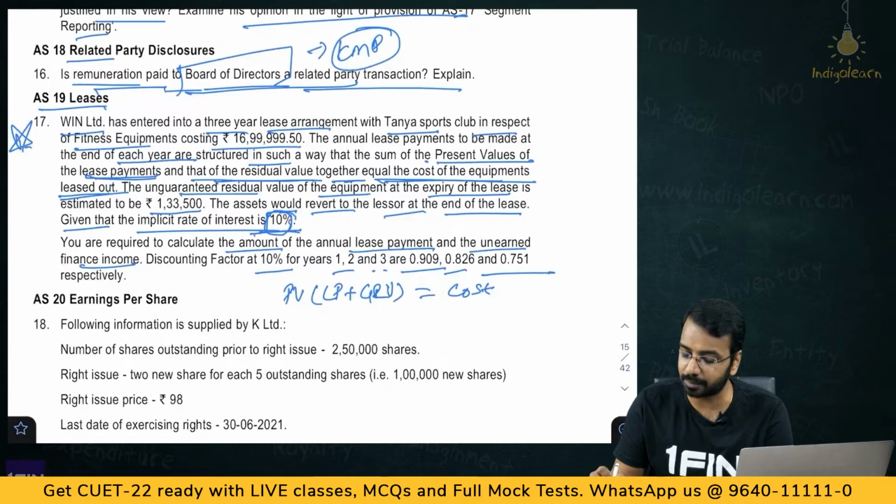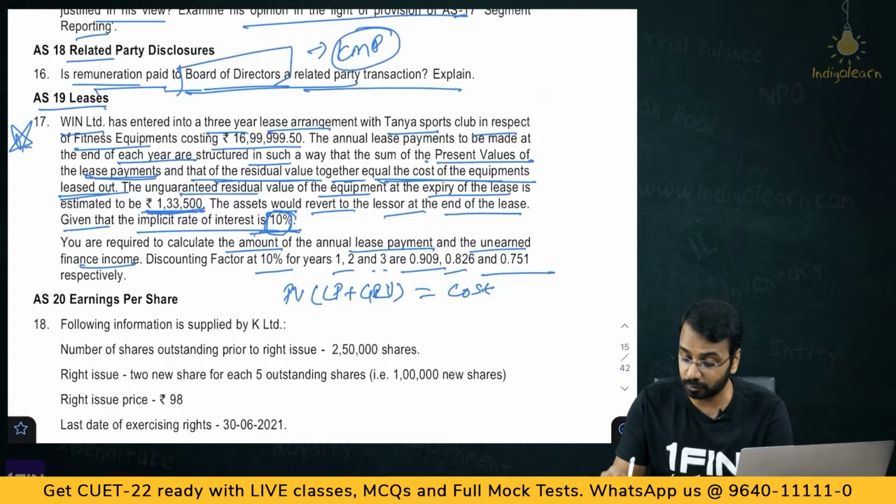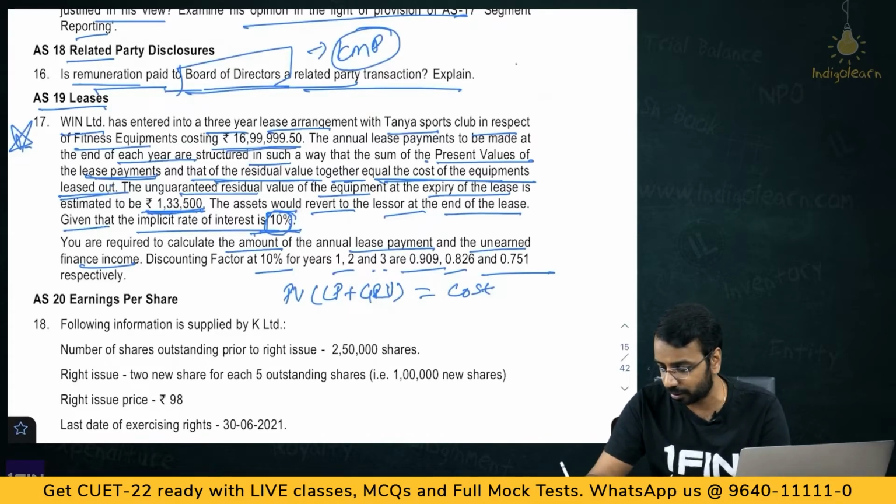Now here the lessor is making 10%. How is it making 10%? See, at the end of 3 years, 1,33,500 is the worth of the asset. Today, the cost is 16,99,999. So, assume today's cost is 17 lakhs.